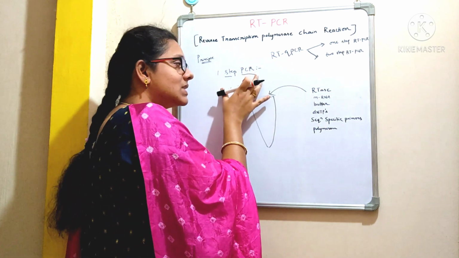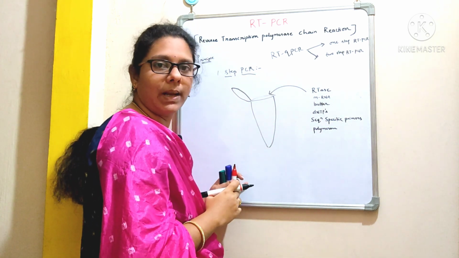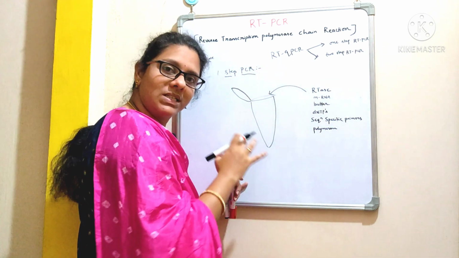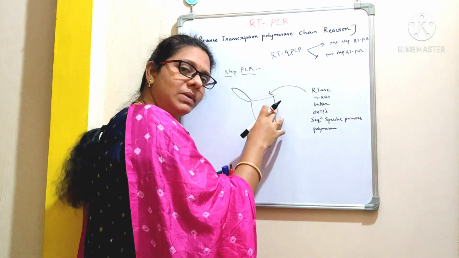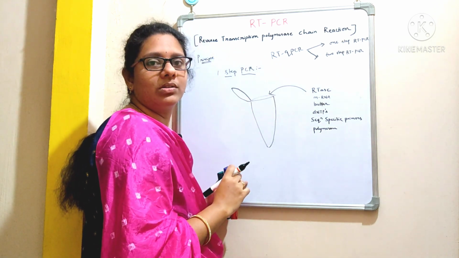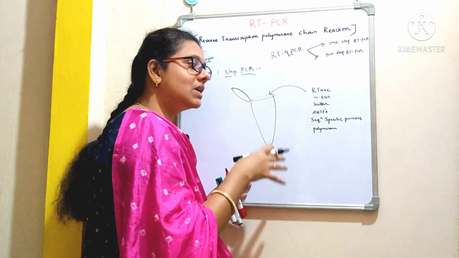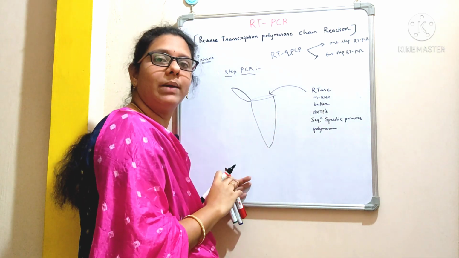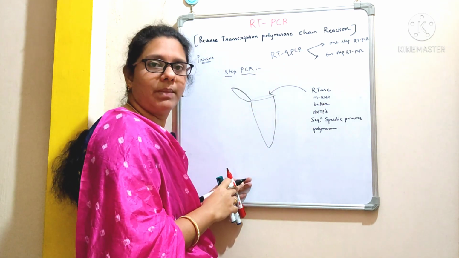Especially for this one-step PCR method, we specifically use sequence specific primers, and it is a one-step reaction where the synthesis of cDNA takes place at a time, followed by the amplification and the quantification. As we use sequence specific primers here, sometimes there is a chance of forming primer dimers. That is the only drawback with the one-step PCR method.